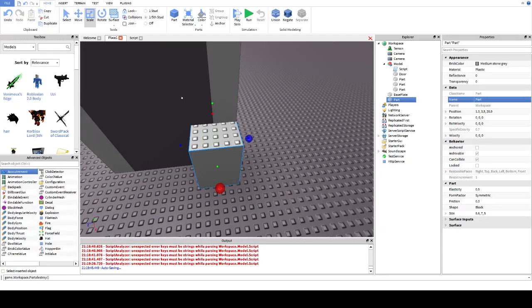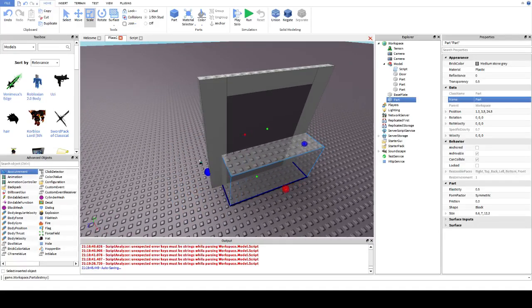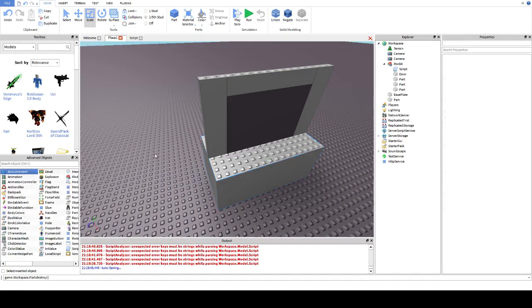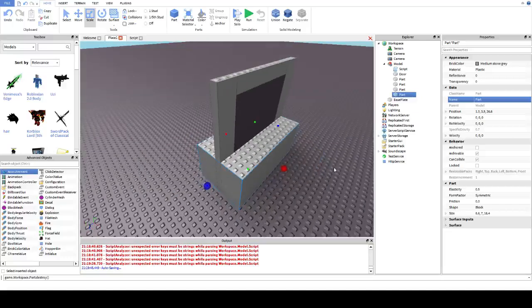I will be doing another one next week. I don't know if it's the same time, but I'll do another one, and I'll do some slightly more advanced scripting, as I know some of you have been expecting that, but we're only doing the basics at the moment. Right, so I have this part here, put it inside my model.